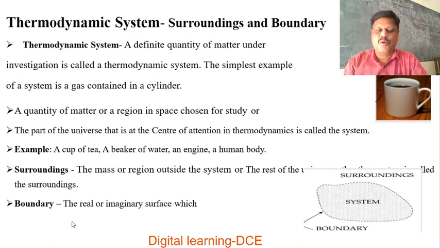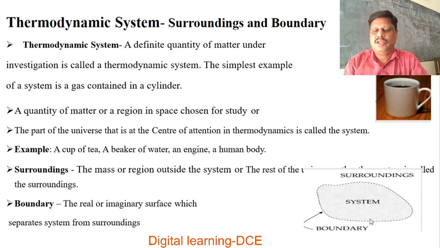And the next one is boundary. The real or imaginary surface which separates the system from surroundings is called a boundary. There is a system and there are surroundings, but there is a real or imaginary surface between them. This surface which separates the system and surroundings is called a boundary.